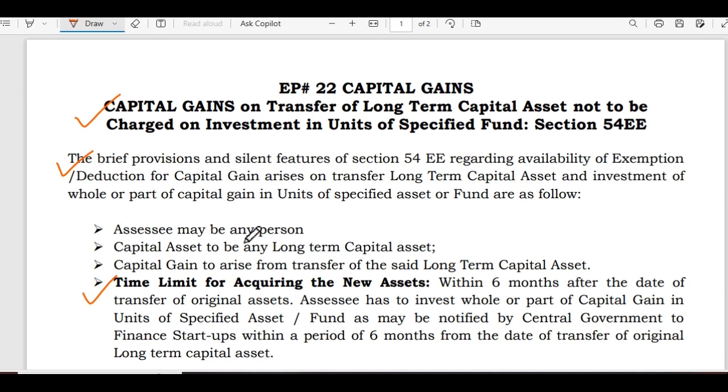Assessee may be any person, capital assets to be any long-term capital asset, capital gain to arise from transfer of the said long-term capital asset, time limit for acquiring new assets within 6 months after the date of transfer of original asset. Assessee has to invest whole or part of the capital gains in a unit of a specified fund as may be notified by central government to finance startups within a period of 6 months from the date of transfer of original long-term assets.